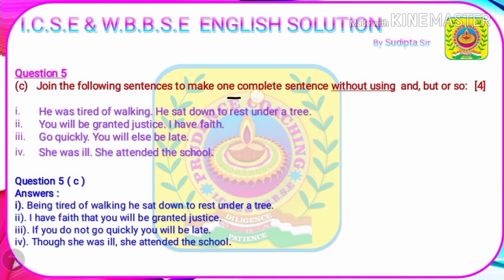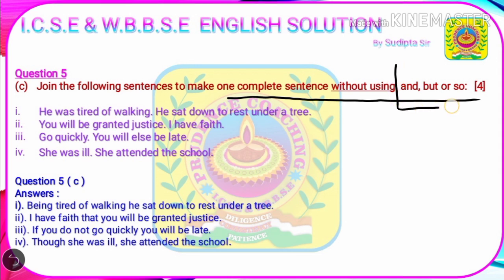Question number 5C. Join the following sentences to make one complete sentence without using and, but, or, so. That means you have to join the two sentences into a single sentence, but you are not allowed to use these four words: and, but, or, so. And if you use these four words, then the examiner will certainly deduct your marks. So let's have a look at the first question. He was tired of walking. He sat down to rest under a tree.